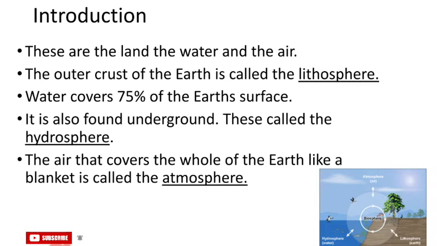The outer crust of the Earth is called the lithosphere. Water covers 75% of the Earth's surface. It is also found under the ground and is called the hydrosphere. The air that covers the whole earth like a blanket is called the atmosphere.